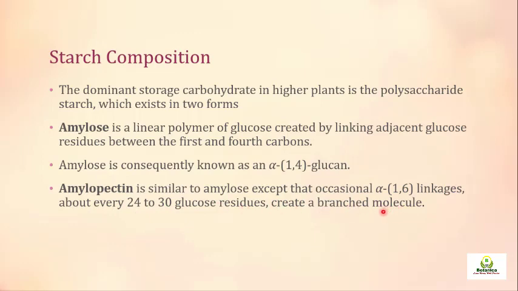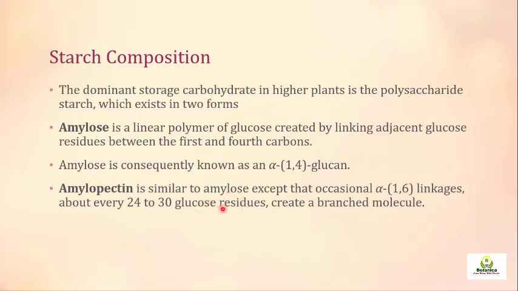So amylose is a linear molecule with alpha 1,4 glycosidic linkage, and in amylopectin, along with the alpha 1,4 linkage, there is occasional branching at carbon number 1 and carbon number 6.